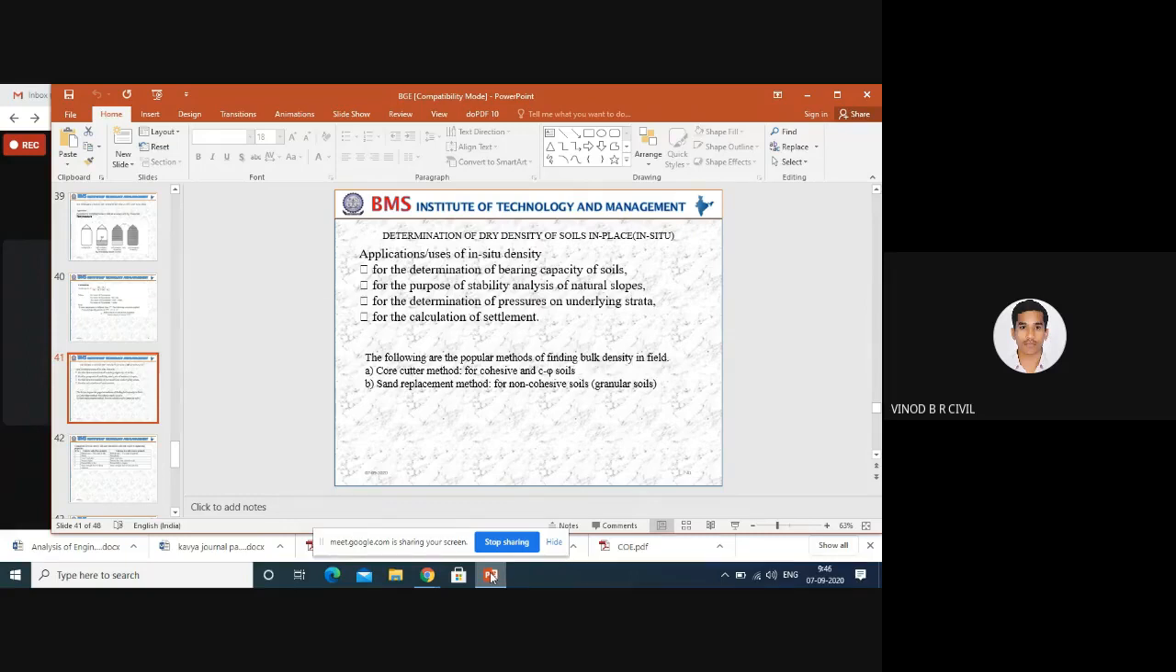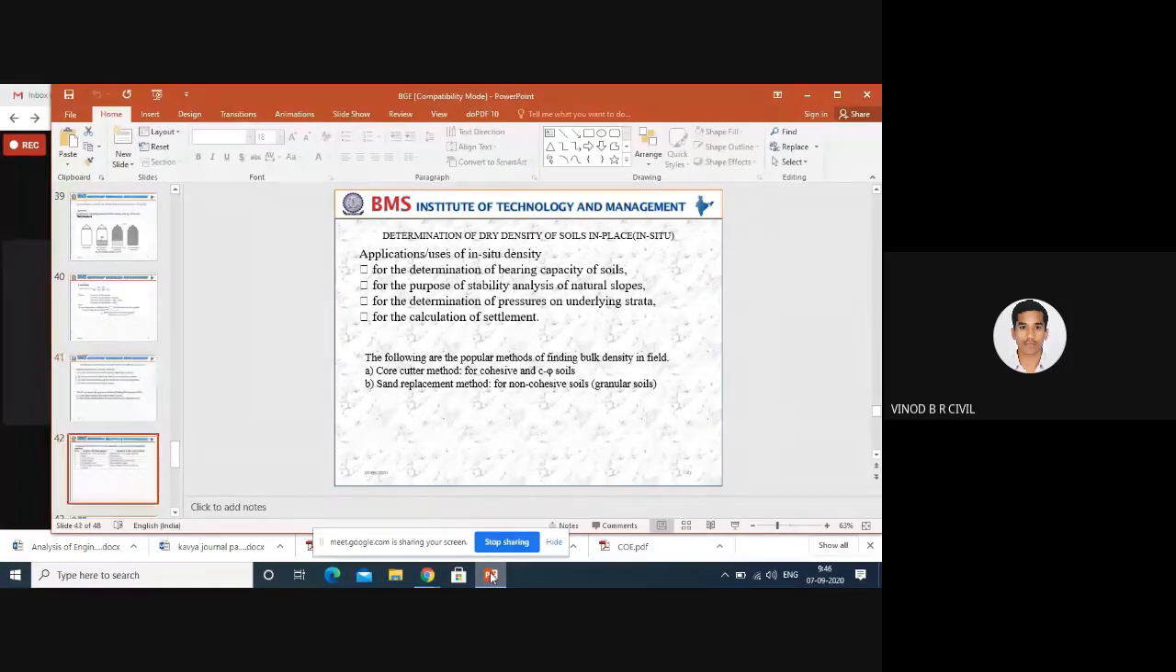In the examination, they will not ask direct questions like core cutter method or sand replacement method. They will ask to calculate the density for the cohesive soil. Then you have to remember that it is the core cutter method. And in some examinations they will ask to calculate the density for the non-cohesive soil, then that is the sand replacement method.